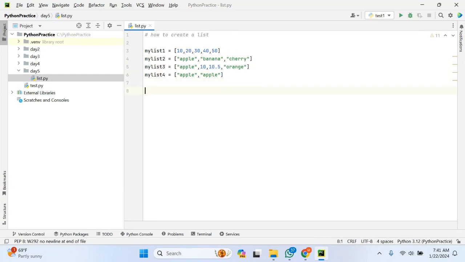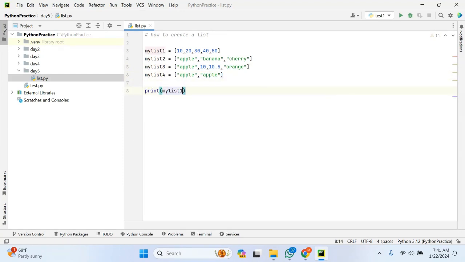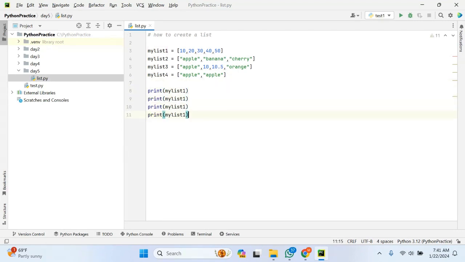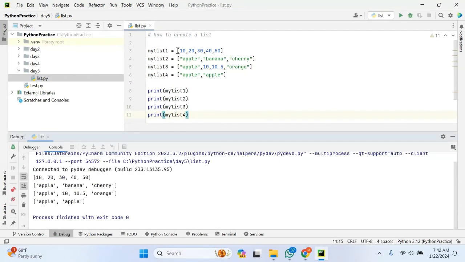So let me try to print all the lists here: my list 1, this is 2, this is 3, and this is 4. Let me print. Yes, if you see, in the same order in which I defined the list, it has been printed. There will be no change in the position either.